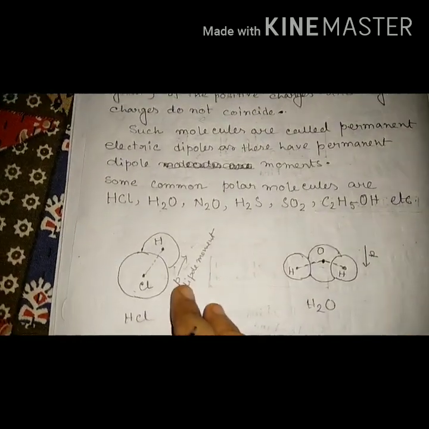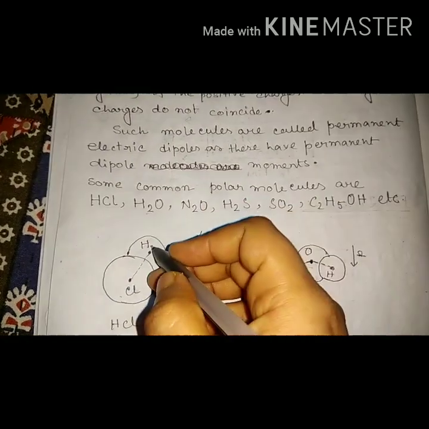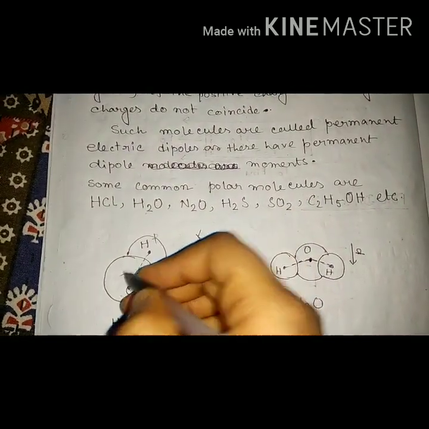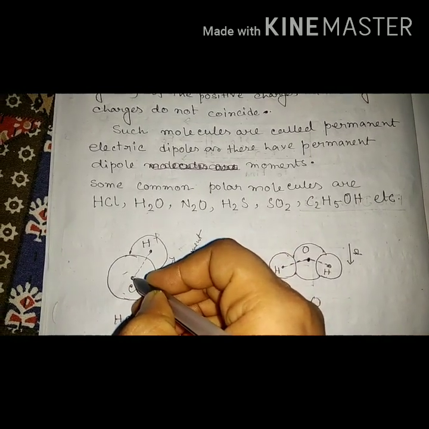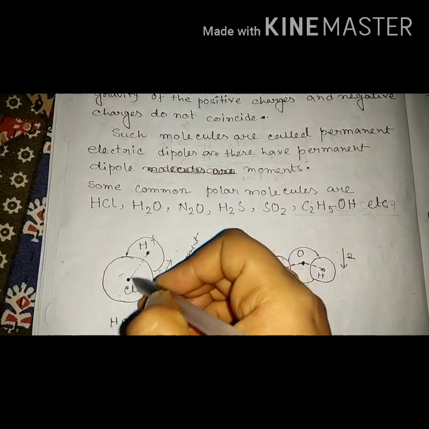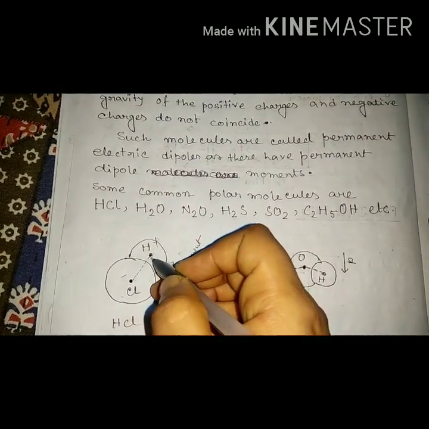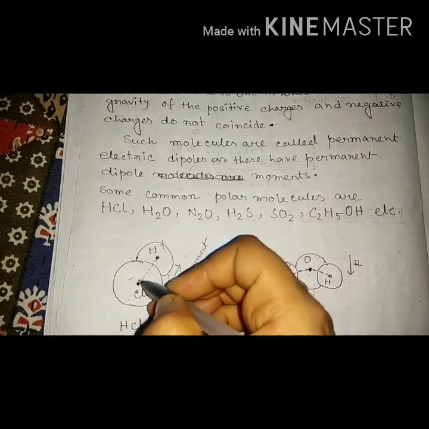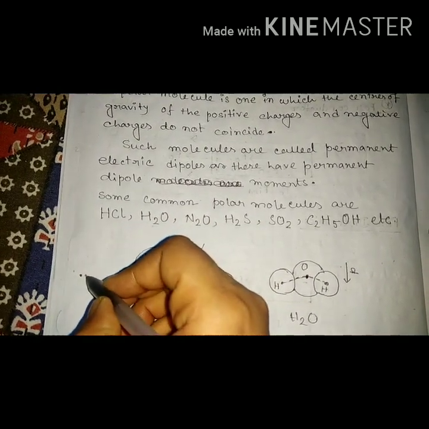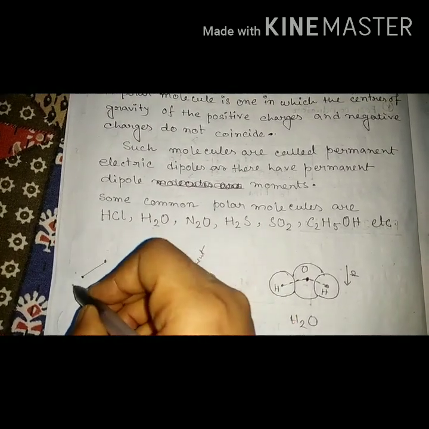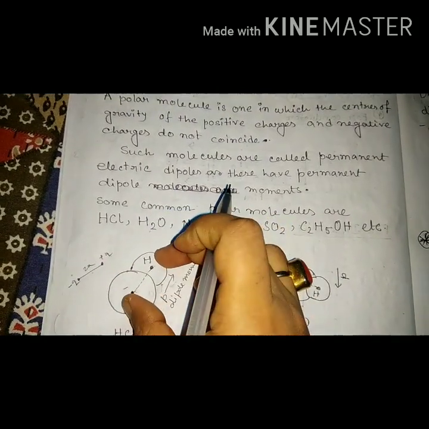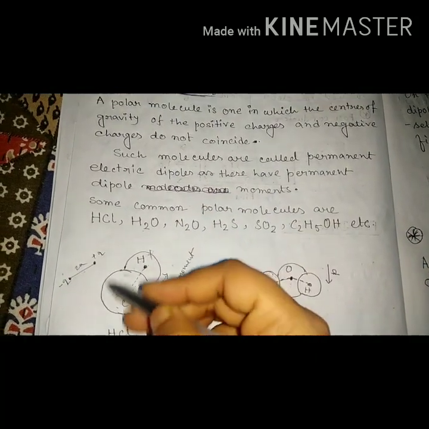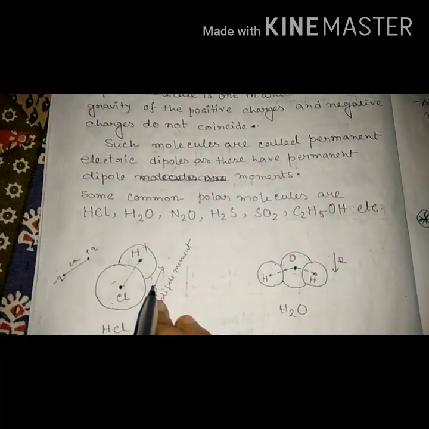Let's understand it this way. This is HCl. This H is plus and Cl is minus. So this is the center of gravity for the minus ion, and this is the center of gravity for the plus ion, and these two are separated by a distance. They are not coinciding. If we see the electric dipole diagram, this is minus q, this is plus q, separated by a distance 2a. So it is similar to this one, and that's why this one has a permanent electric dipole.